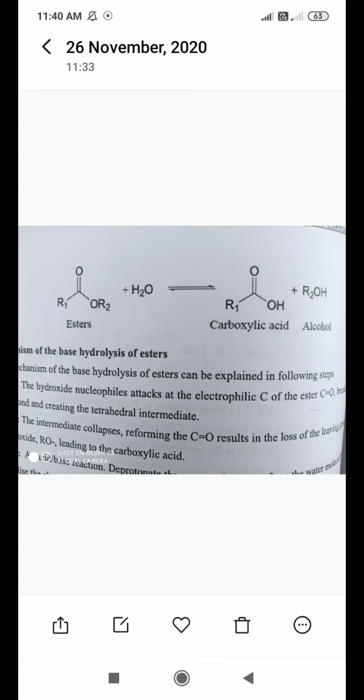The simple definition of hydrolysis is addition of water. Here, addition of water to the ester group produces the carboxylic acid and alcohol. Fischer esterification is the reverse of this hydrolysis: the carboxylic acid reacts with alcohol in the presence of high heat and a strong acid catalyst, and it gives you ester and water as the byproduct. Keep in mind how Fischer esterification and hydrolysis of fatty acid occur.